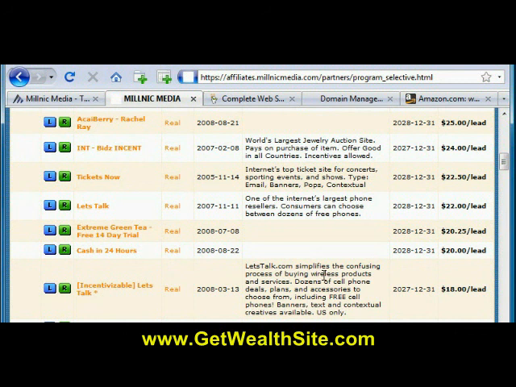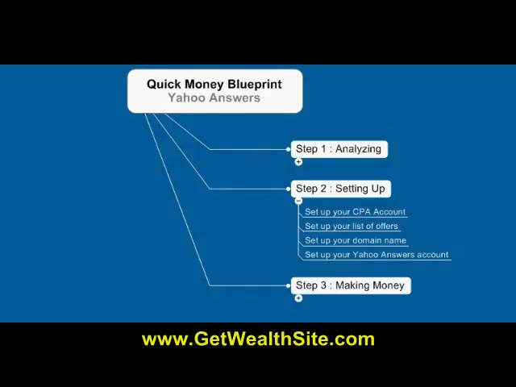You don't even have to go through these offers. You could just say, I'm promoting health and fitness. Give me some of your top offers for health and fitness, and give me my links for them. And they will give you things like that. So all you have to do is ask. But this is just to show you how you manually go through and pick it out yourself. All right, so that is how you set up your CPA account and get your list of offers.